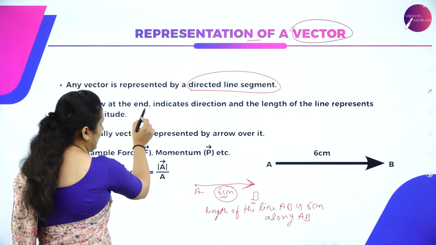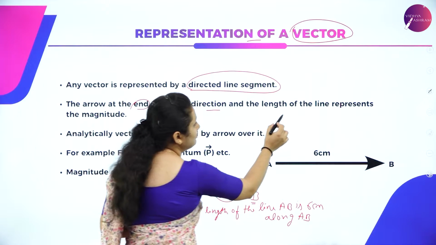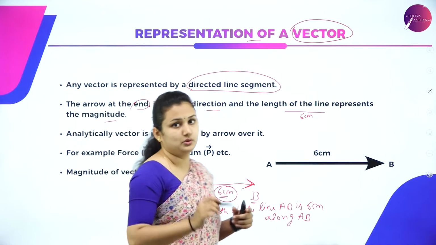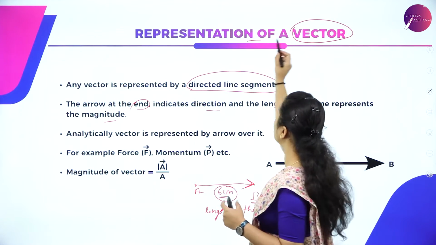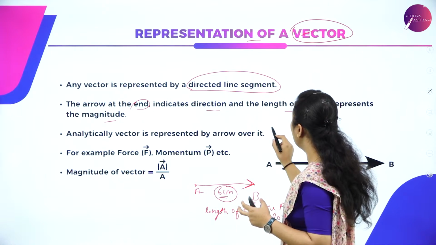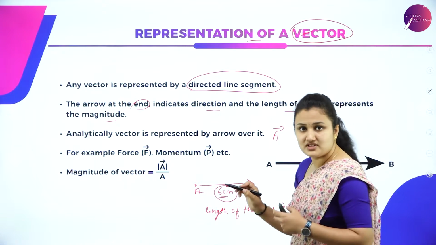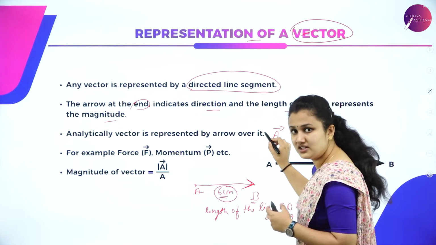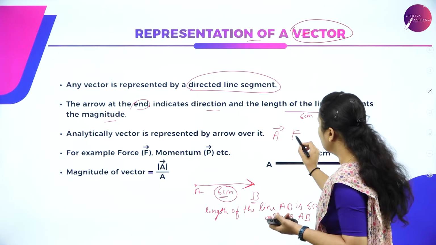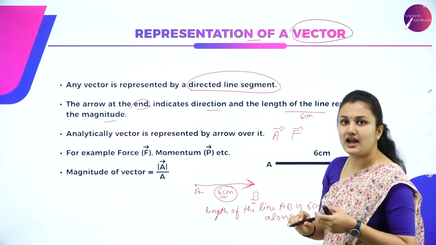Arrow at the end, that is near the B, indicates direction, and length of the line, that is 6 centimeter, represents the magnitude. You have both magnitude and direction, that is vector. So analytically, we represent a vector using an arrow over it. For example, you have a vector A. We represent vector A using an arrow above its head. You have force, for example. F, it is a vector quantity. When you talk about vector, you should put an arrow above its head.